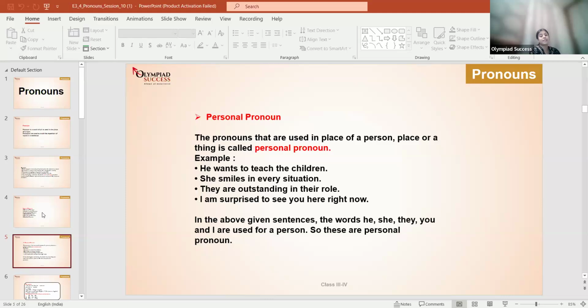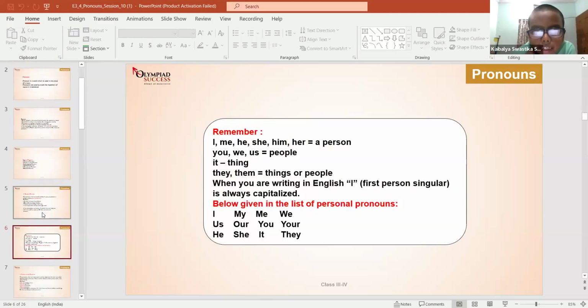In the above given sentences, the words he, she, they, you, and I are used for a person. So these all are called personal pronouns. Is it clear? Yes, ma'am. He, she, they, you, I are for a person, so they are personal, and it.